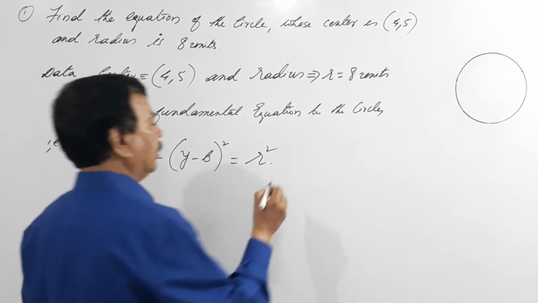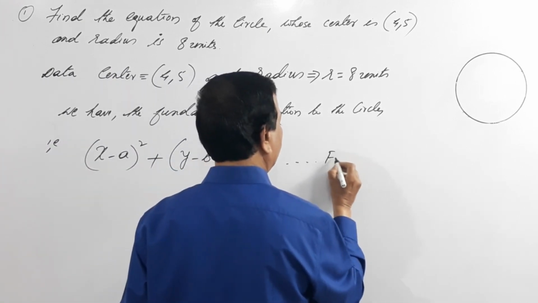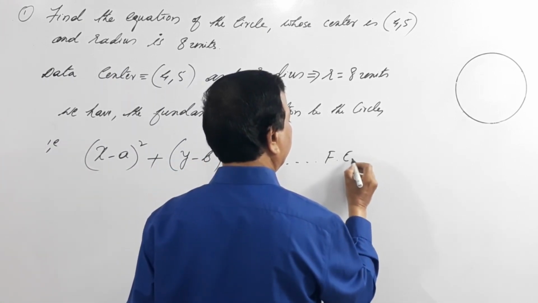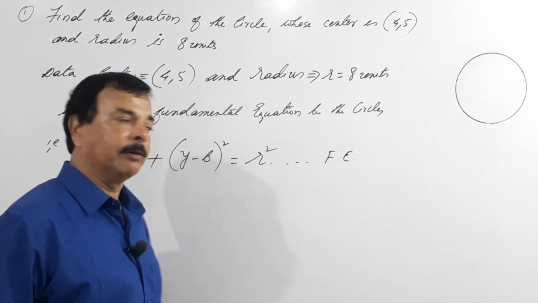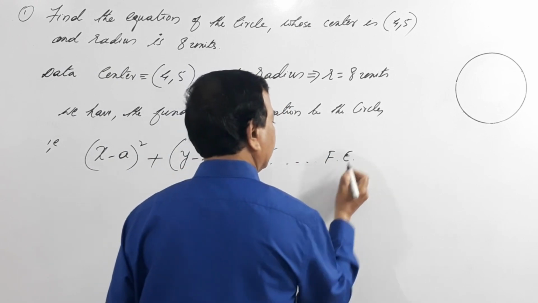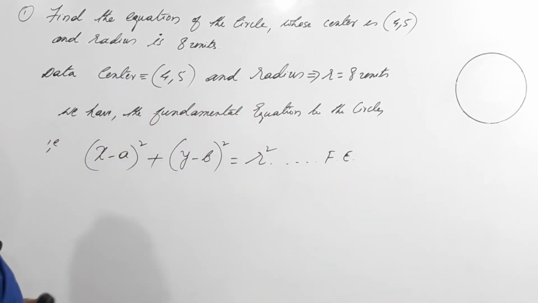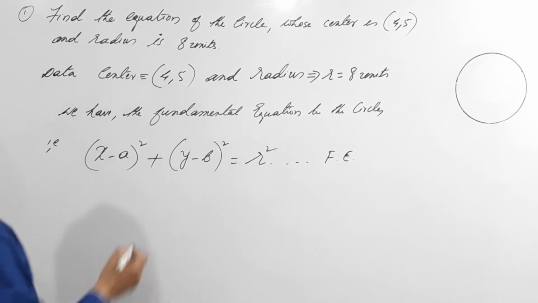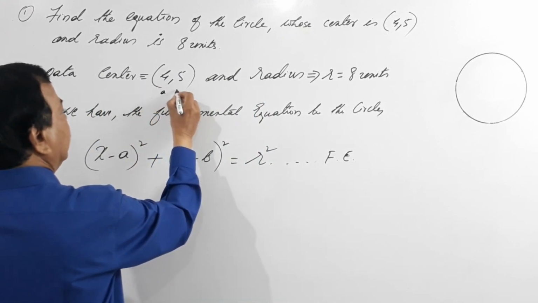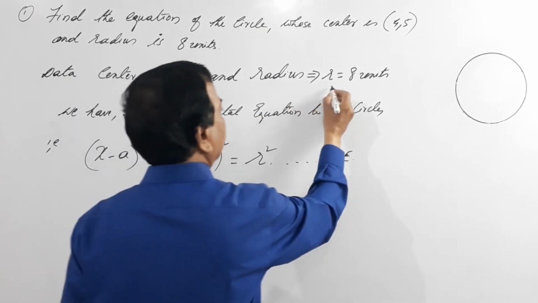So this is our fundamental equation, right? Instead of writing and wasting my time, I have just written the fundamental equation. Now here this is our a, this is our b, and this is our r.